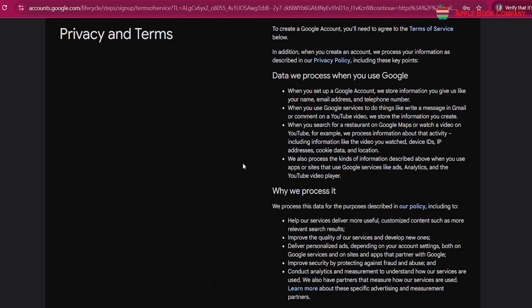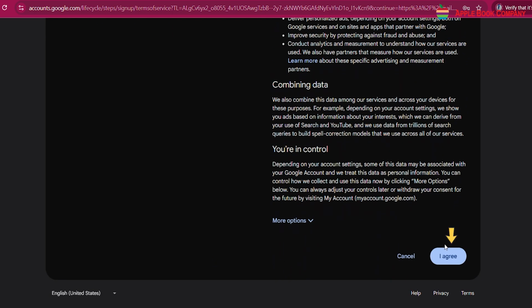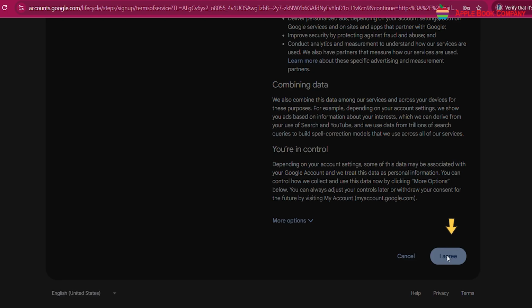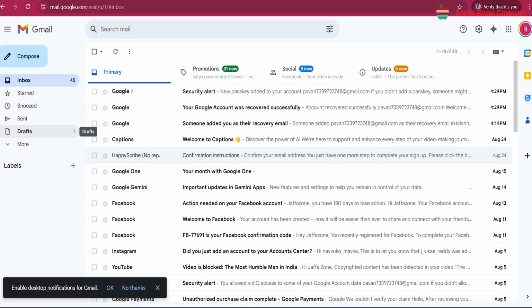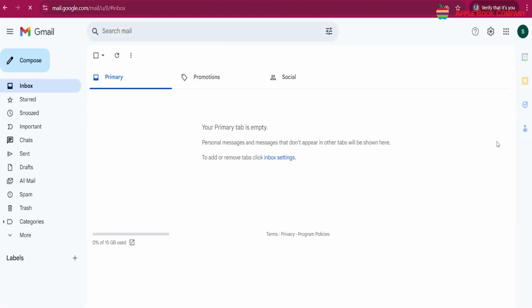Step 8. Read the terms and conditions provided by the email service and click on the I agree or Next button to continue. Step 9. Gmail will send a verification code to your mobile number or another email. Enter the code to verify your account. Step 10. Once you complete the setup, you will be directed to your new inbox. You can now send and receive emails.